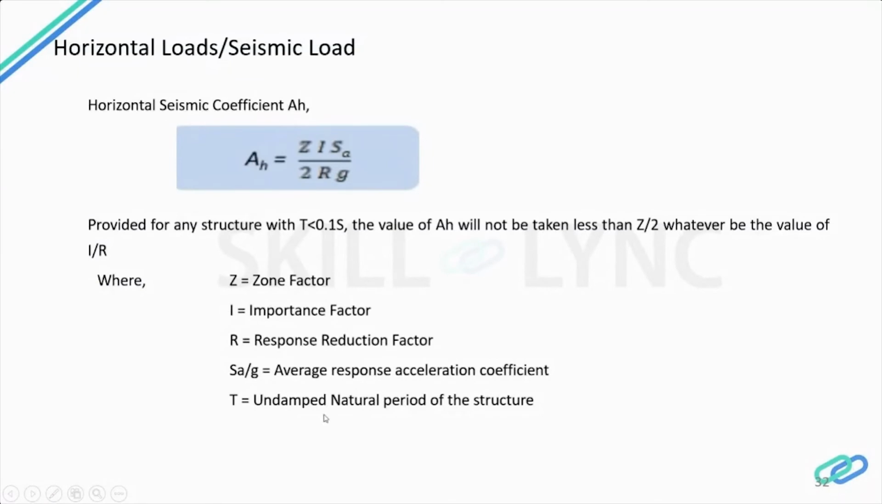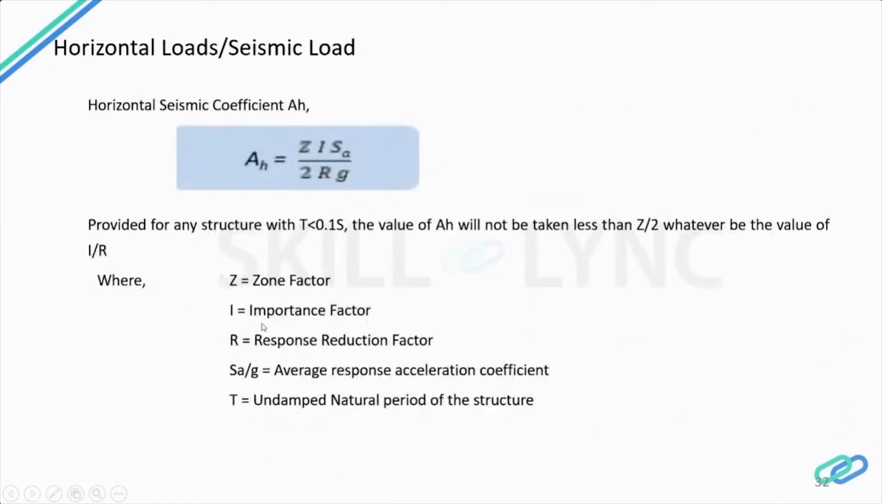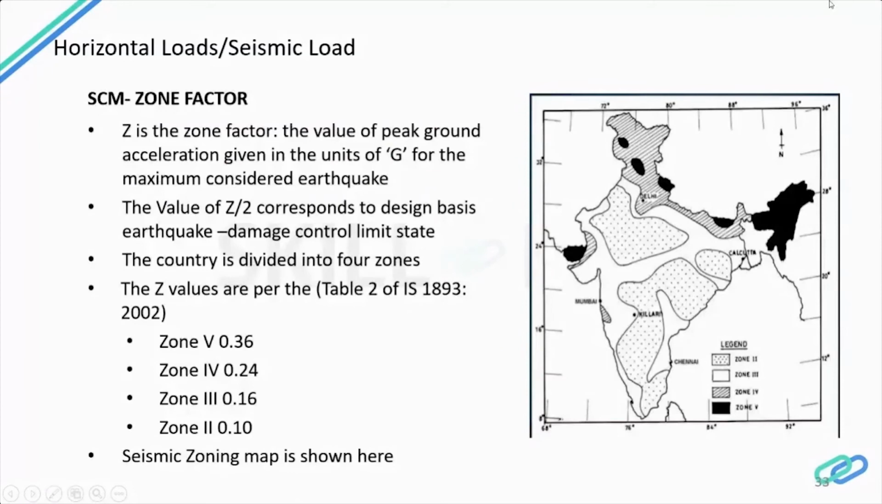Now let's see what the zone factor is. I am going to explain all these factors, why they are used and how they are considered. This is the seismic zone map, as I have told earlier: zone 2, zone 3, zone 4 and zone 5. This blank area is zone 3, so Chennai comes under zone 3. So this is the zone factor. Z is the zone factor.